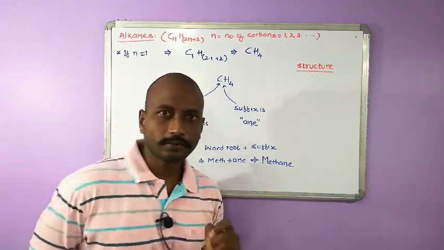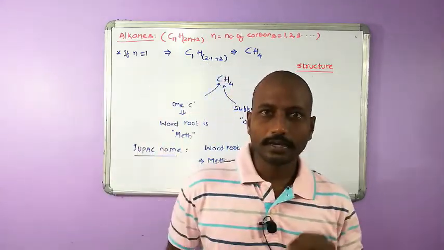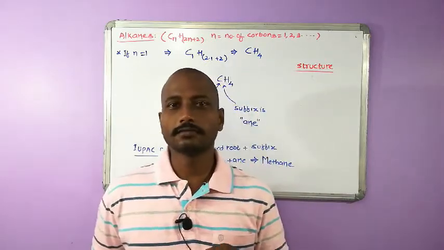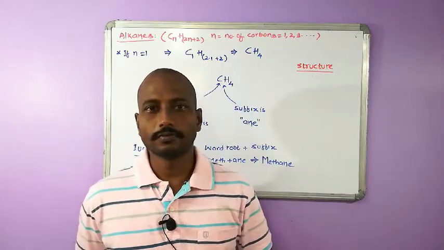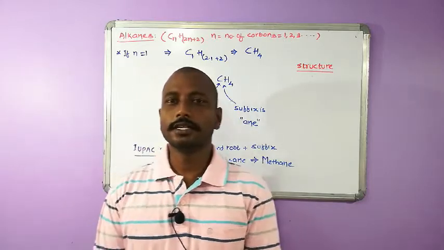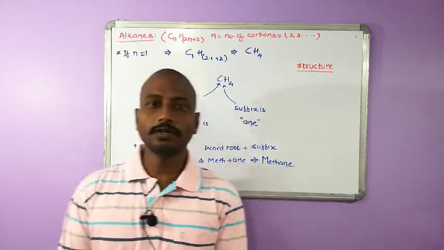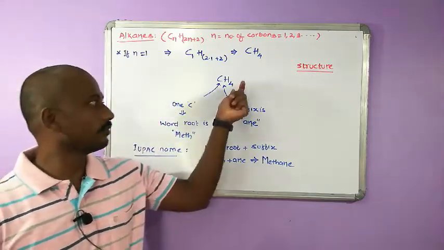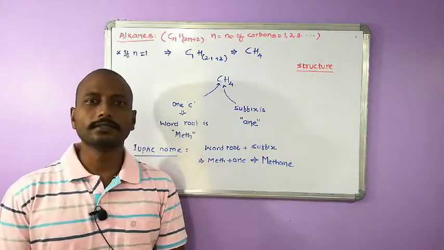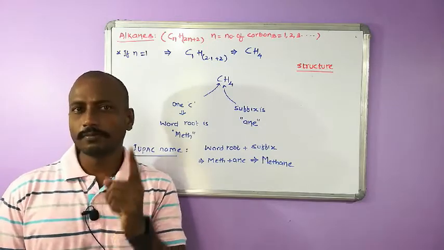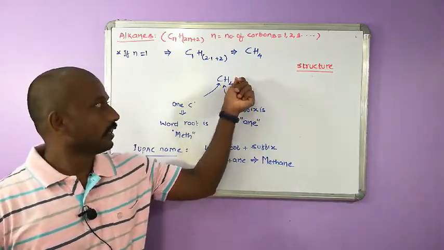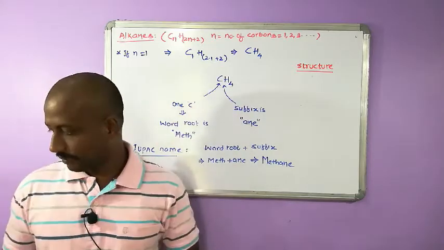The valence of carbon is always 4, meaning there should always be 4 bonds around carbon, and the valence of hydrogen is 1, meaning hydrogen can only form 1 bond. So you need to keep 1 bond with hydrogen, 4 bonds with carbon.